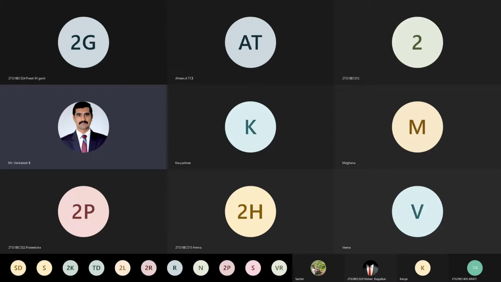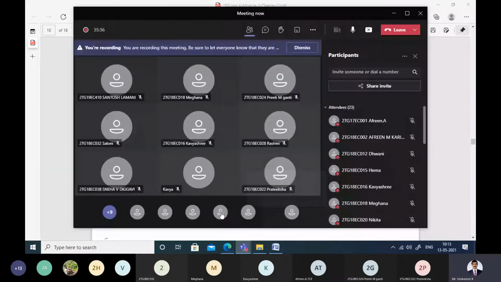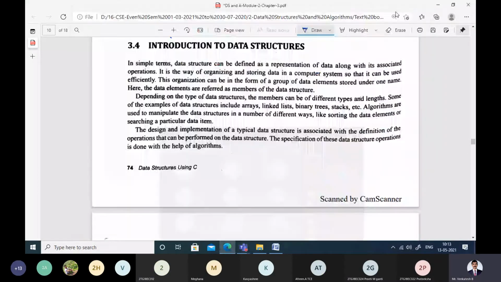Right, let us study. So let us see the different data structures we are going to study throughout this course. Briefly they are being introduced here, and each and every data structure will be studied in detail in the course later.